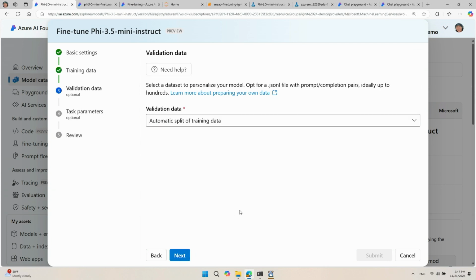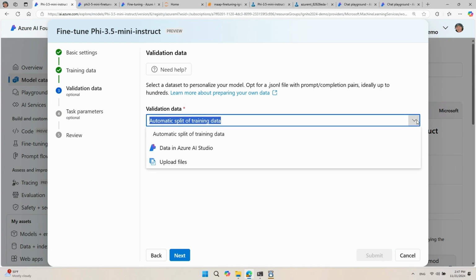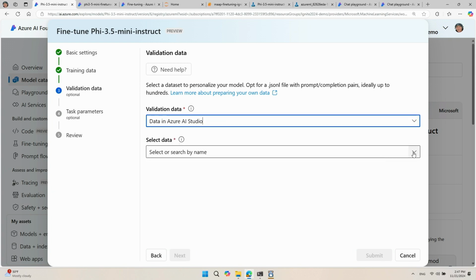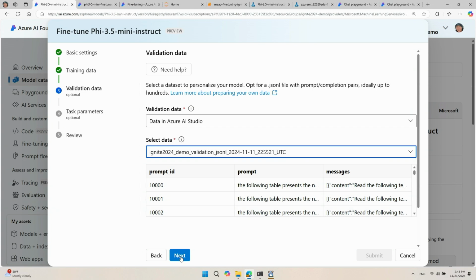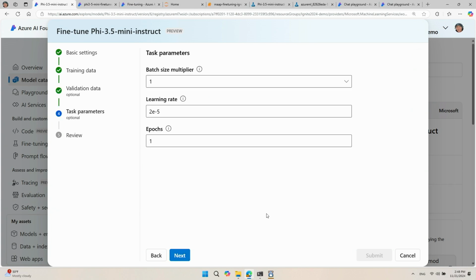On the next page, the wizard asks you, how do you want to validate the fine-tuned model? I have the option of splitting a small portion of my training data to be used for validation or choosing a separate data set, which I will do. Similarly, once the validation data set is chosen, it shows a preview. Now, this is really the page where you get to pick the hyperparameters that you want to set for the fine-tuning job. It's a very simple view. It allows you to customize the batch size, learning rate, and number of epochs.